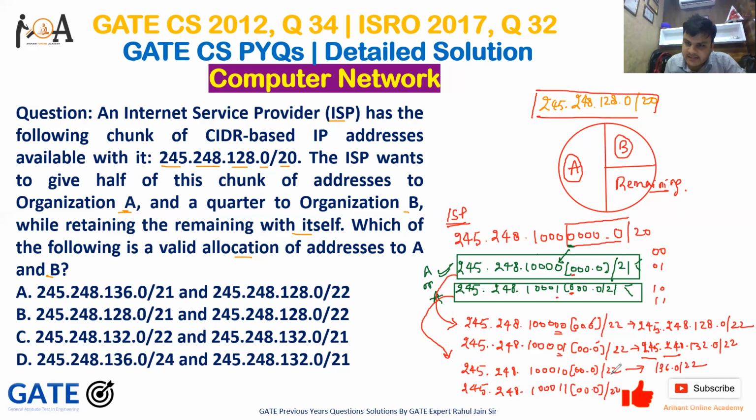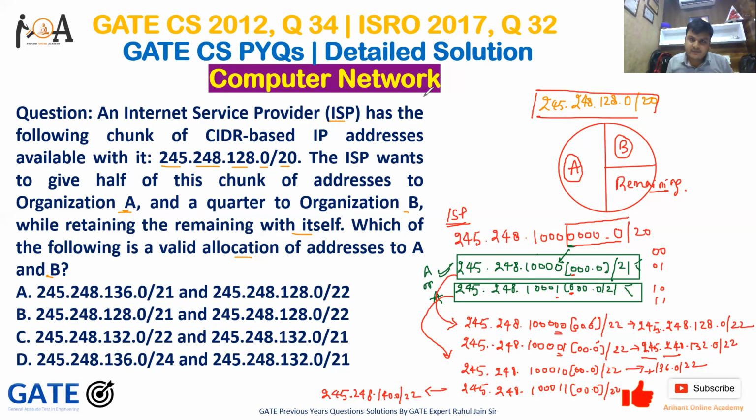As space is not there, that is why I write it like 245.248.136.0/22, and this one you can write like 245.248.1 and 11. So I need 8, 4, 1, 2. So it is 140.0/22.